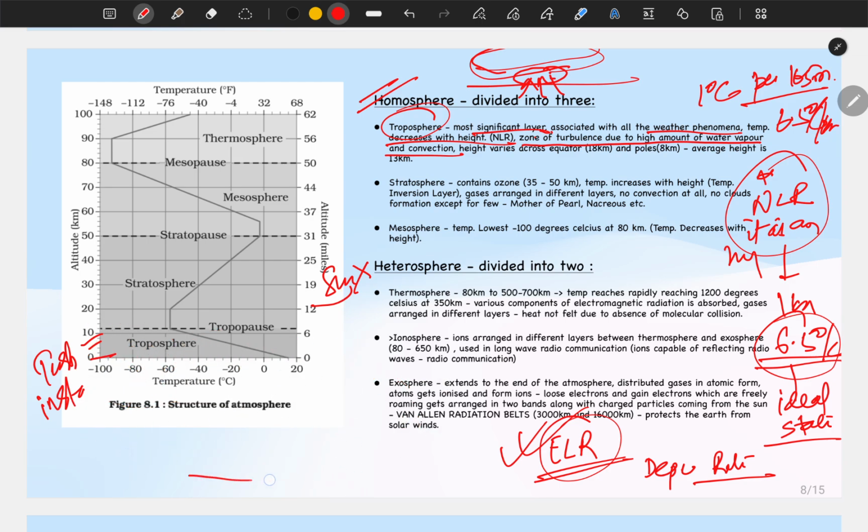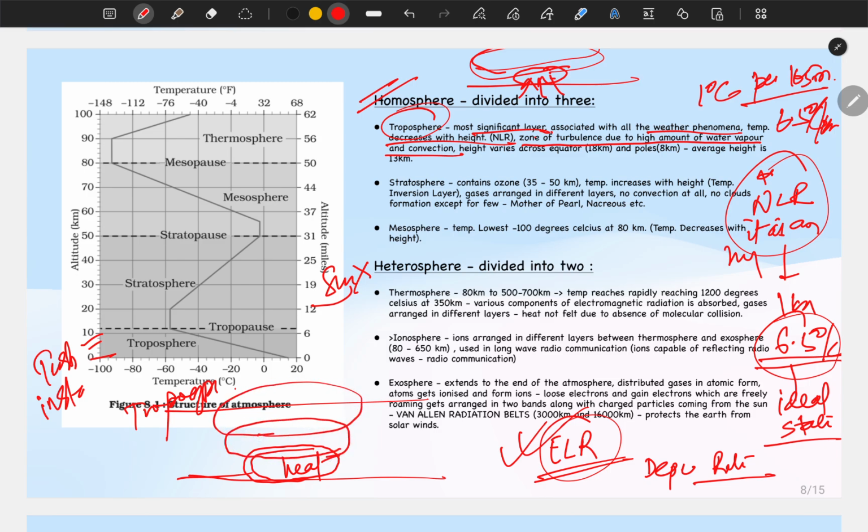So now suppose this is the surface, and this is troposphere edge. Now the air in contact with the surface, they will gain heat. Now they will start expanding. In that process the air is uplifted. This upliftment of air, because of the exchange of heat from the ground surface, it is called convection, which creates turbulence.